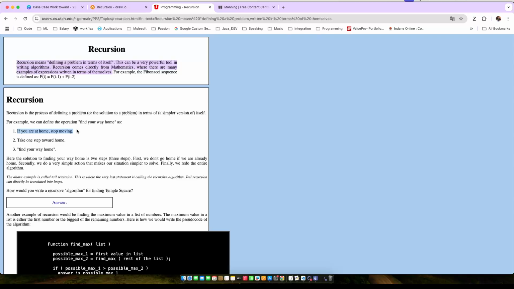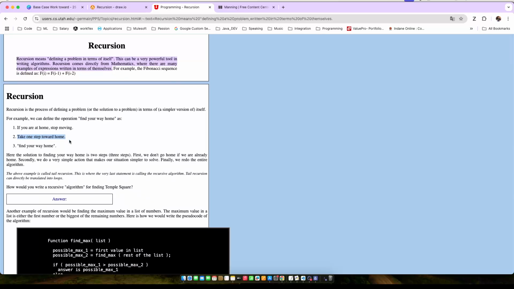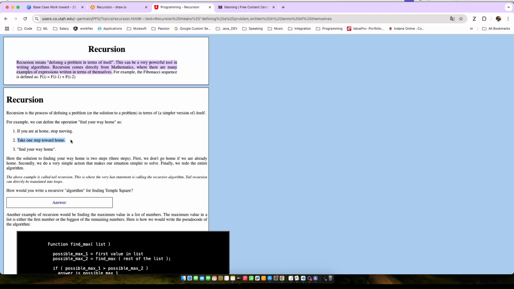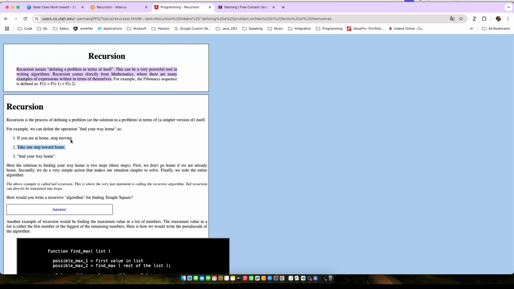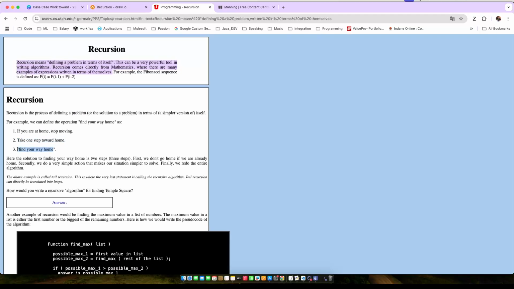Base case is nothing but when you reach your solution, you do not need to call the function again. The problem statement here is: find your way to the home. Now if you are already at home, stop moving, which means you're done. If you are not at home, then you will take one step toward the home, and then again you call find your way home.